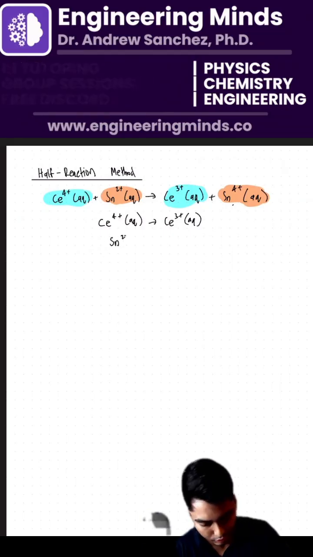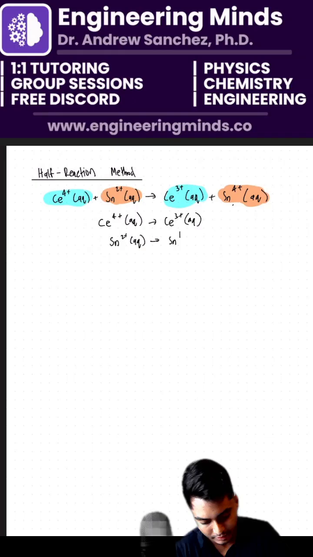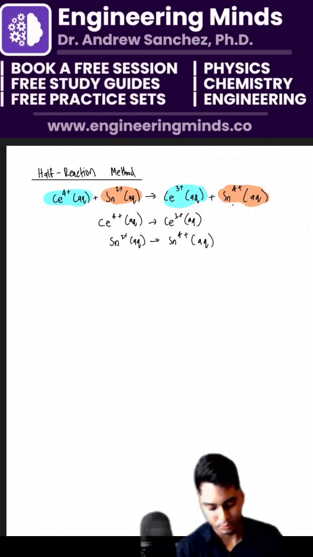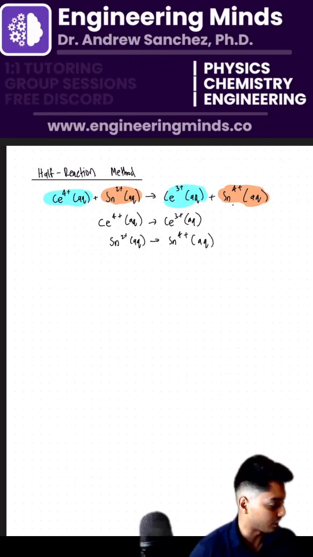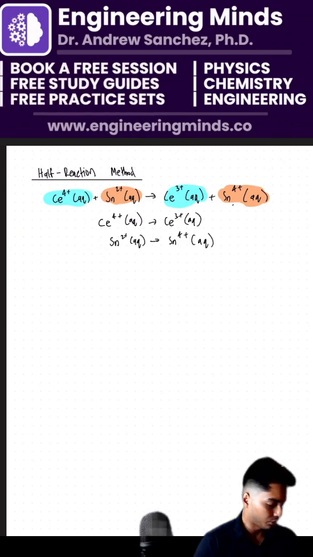We have SN2 plus aqueous. And right now, again, I'm not doing anything. I'm just dividing it up. Okay, so step one, divide it up into 2 half reactions. This is going to be required when you're doing your redox chapters in Gen Chem. All right, so here's what we got to do.